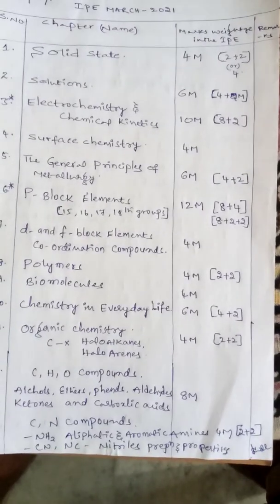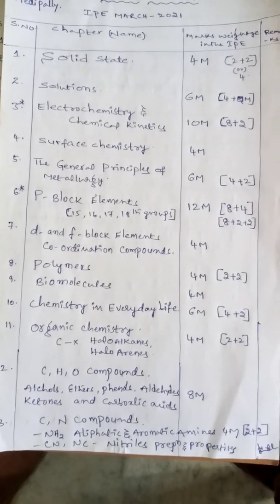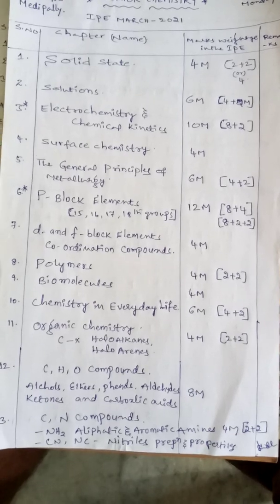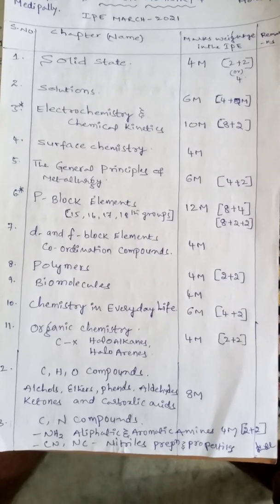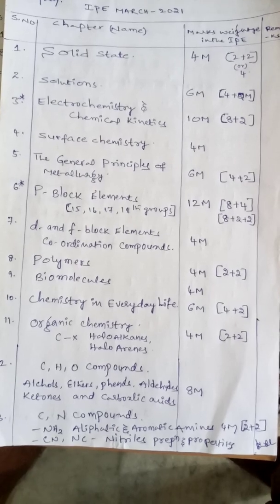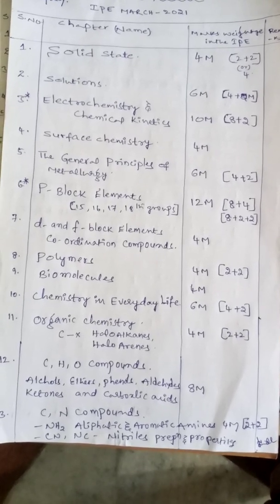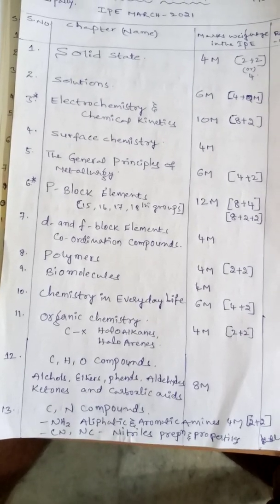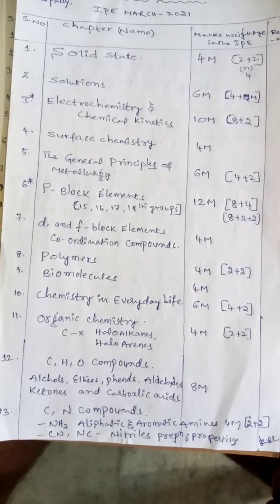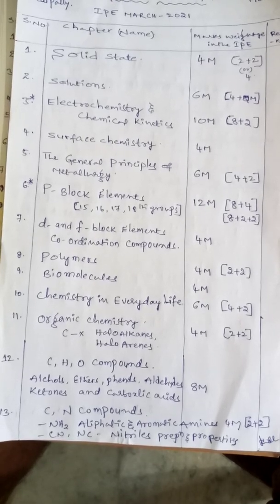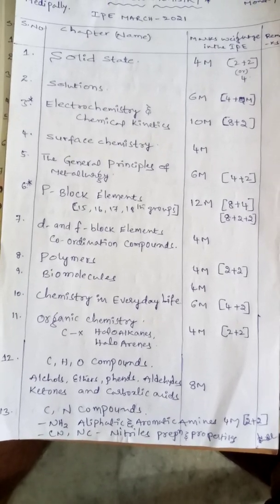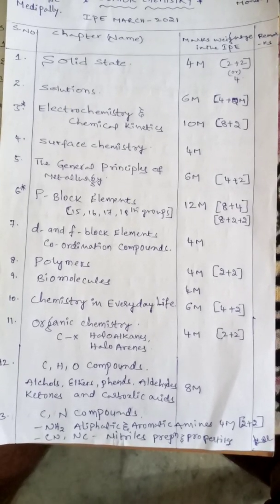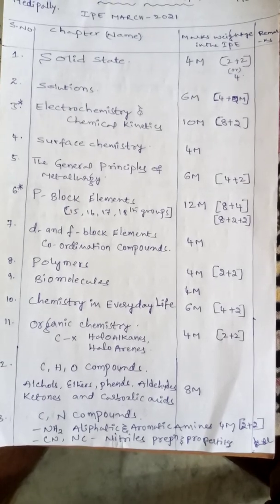From organic chemistry we have again 3 subchapters. The first is carbon and halogen compounds, that is haloalkanes and haloarenes, one chapter. The weightage is 4 marks. They may ask 2 plus 2 or one 4 marks question. The 12th chapter is carbon, hydrogen, oxygen compounds. In this chapter the topics covered are alcohols, ethers, phenols, aldehydes, ketones and carboxylic acids. From this chapter an 8 marks question will be asked in the IPE.